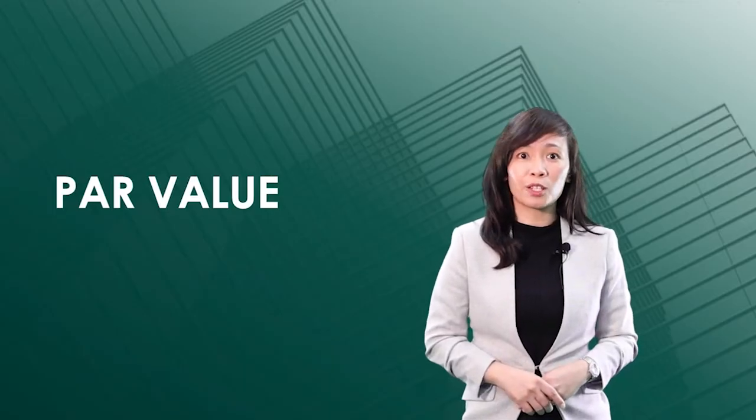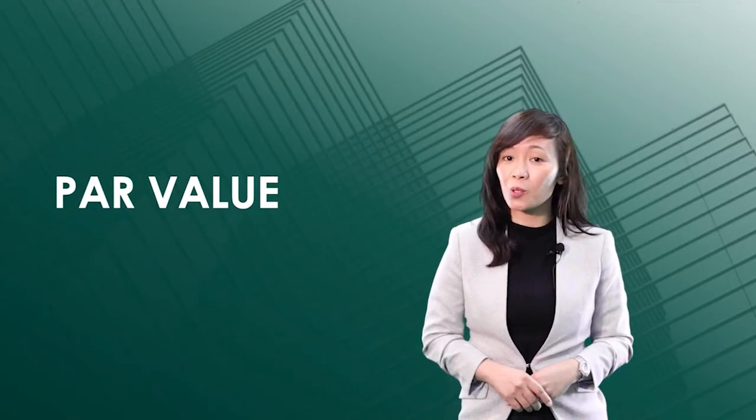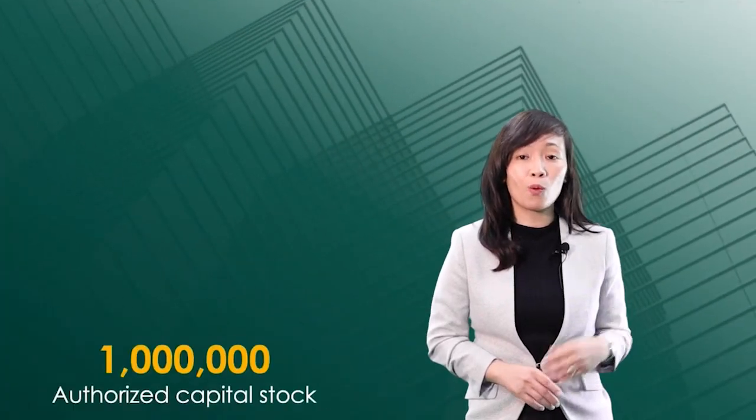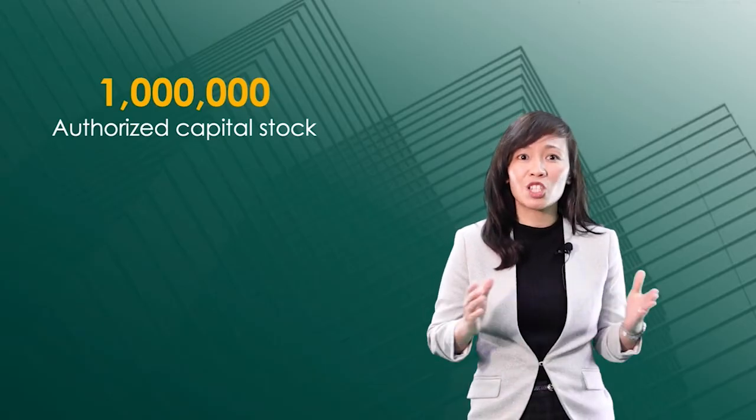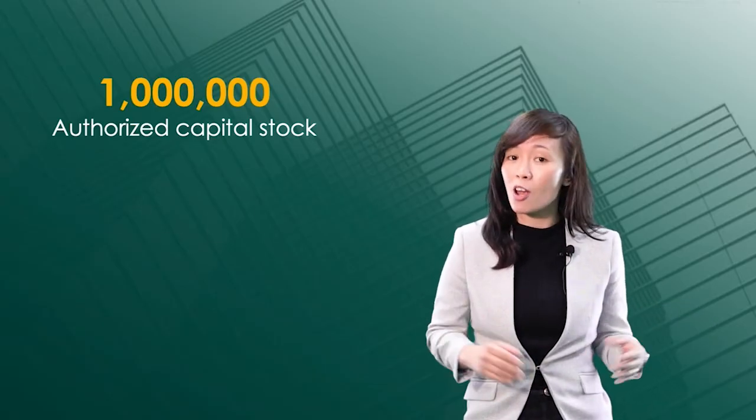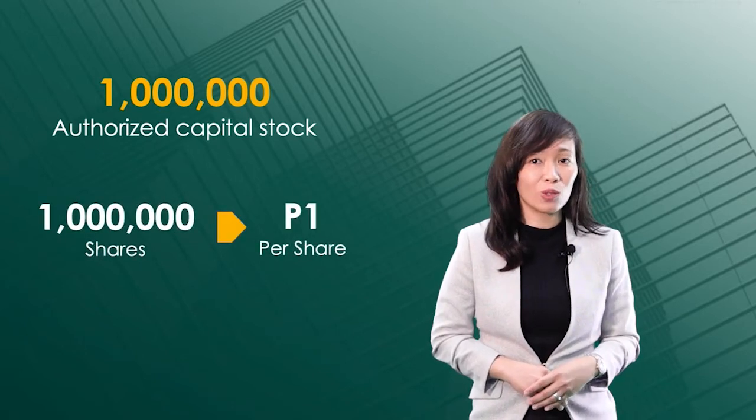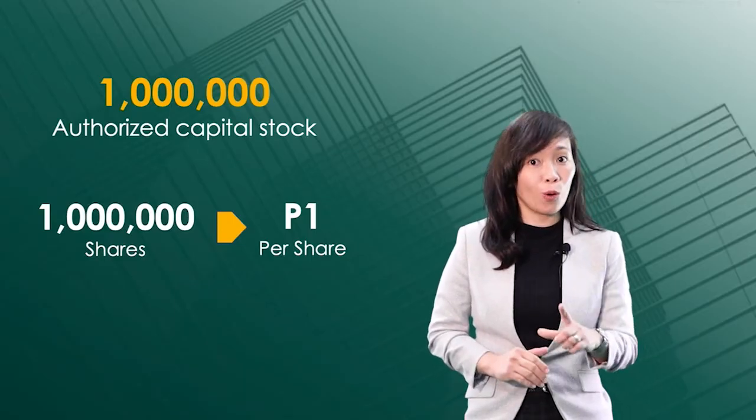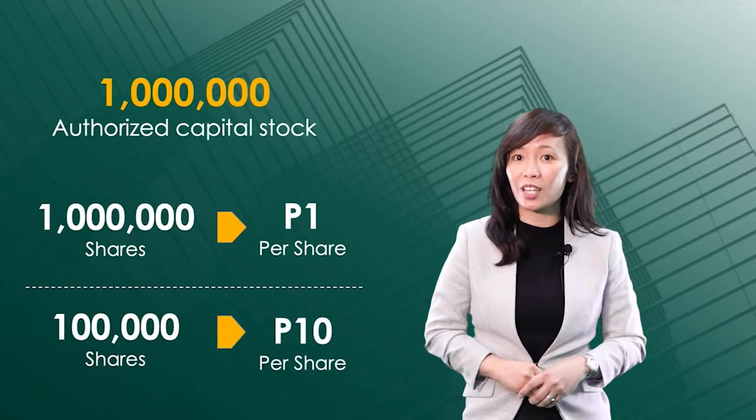So, the total number of shares of stock of a corporation multiplied by the par value equals the authorized capital stock. For example, the authorized capital stock of a corporation may be 1 million pesos. This amount may be divided into as many shares as the corporation prefers. For example, the 1 million authorized capital stock may be divided into 1 million shares with a par value of 1 peso per share. Or it may be divided into 100,000 shares with a par value of 10 pesos per share.